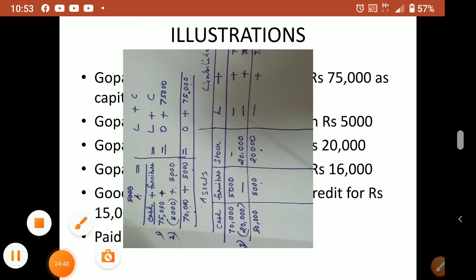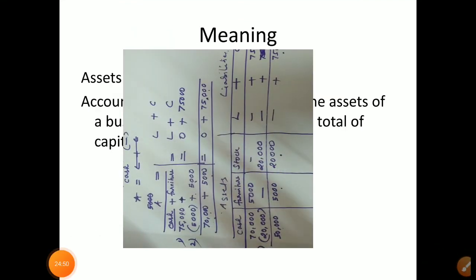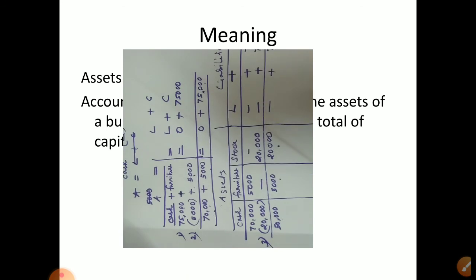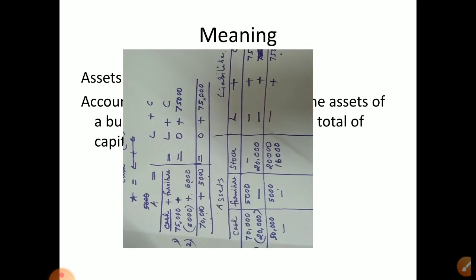Now next, what happened? Gopal purchased goods on credit for rupees 16,000. 16,000 he brought goods, but he didn't pay money. So again he is bringing goods. So what will increase? Goods will increase. Goods तो आया है but पैसा दिया नहीं. So cash position no change. Furniture no effect this transaction. Okay. But what happened? Liability happened. मतलब if he didn't pay money now, he has to pay afterwards.